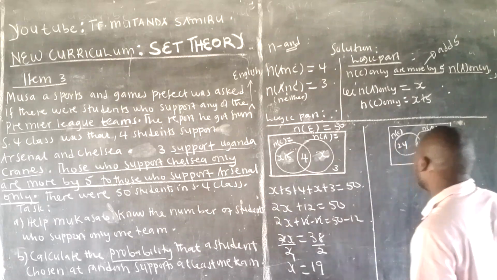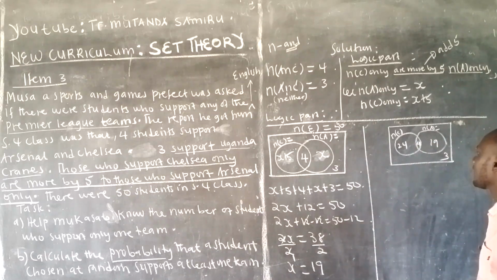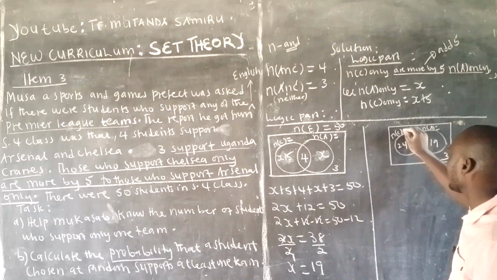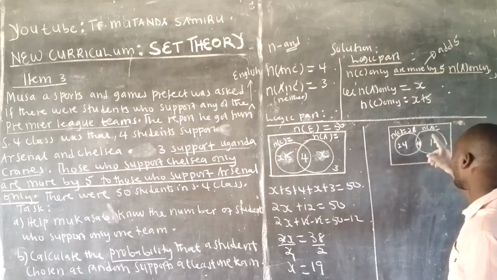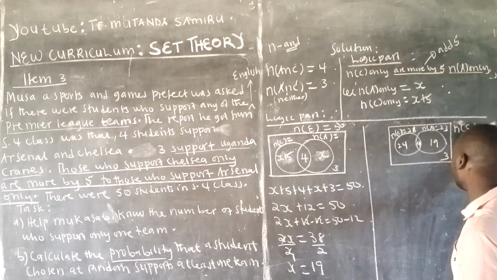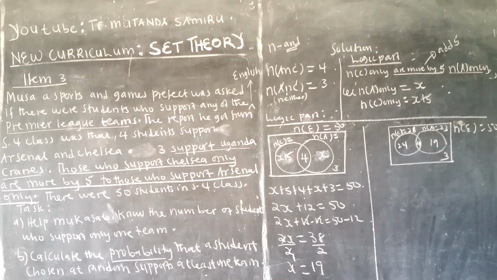The intersection is 4. Then x itself is 19. Here I have a 3. Now if they ask for the number in Chelsea, you add 24 plus 4, that will be 28. If they ask for the number in Arsenal, it is 4 plus 19, and that will be 23. Number in the universal is just 50.